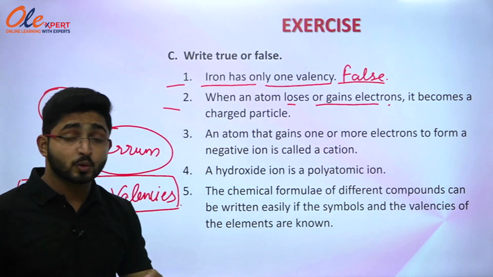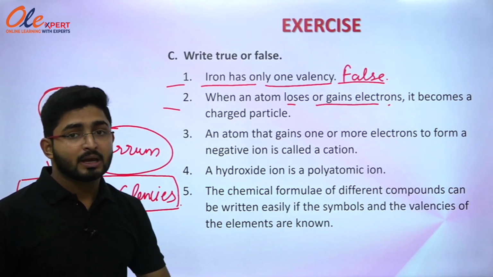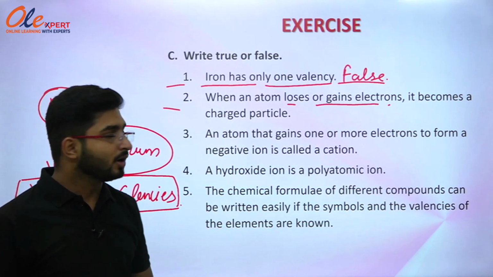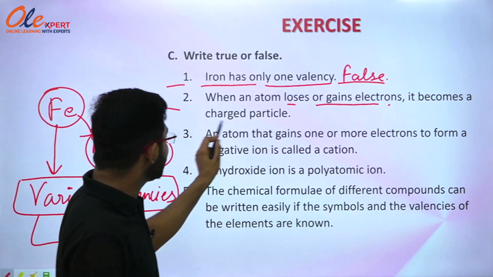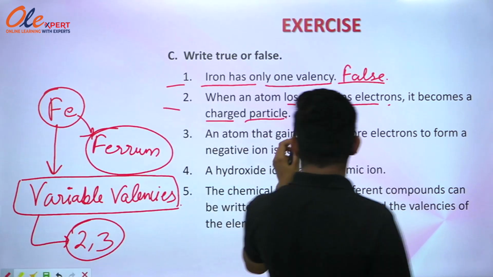Now the next part is when an atom loses or gains electrons. Whenever any atom is losing or gaining any electron, so what does happen? It will gain a charge and it will form an ion, obviously. So it is written it becomes a charged particle. Exactly, it becomes a charged particle. So this statement is true.